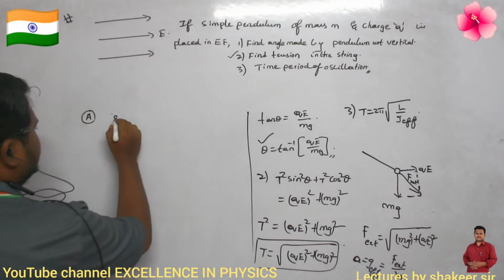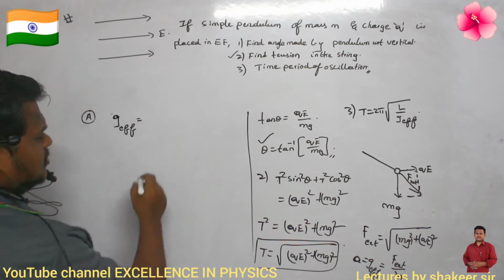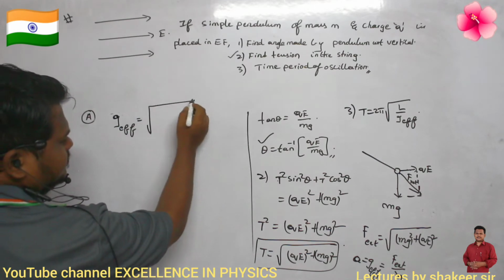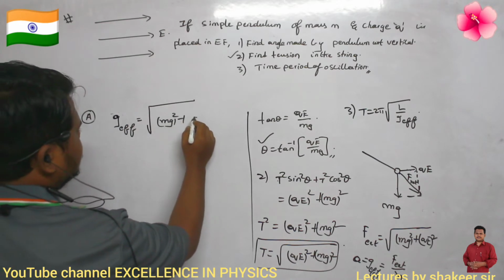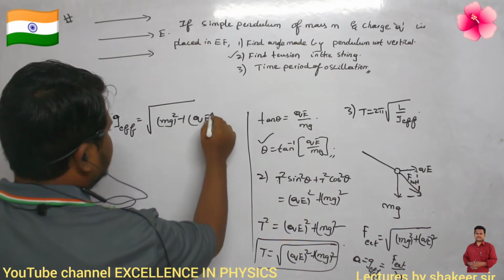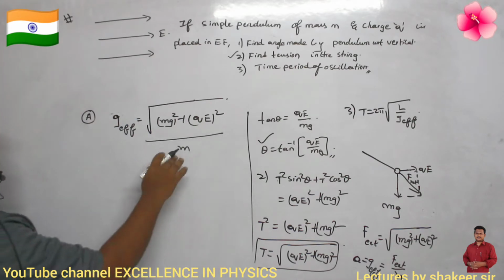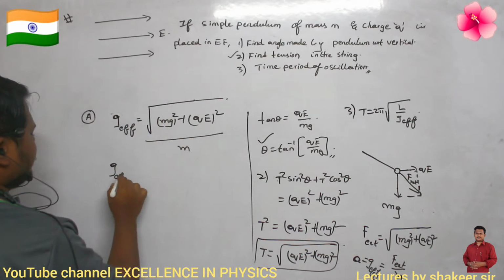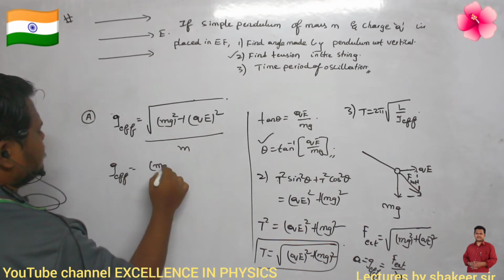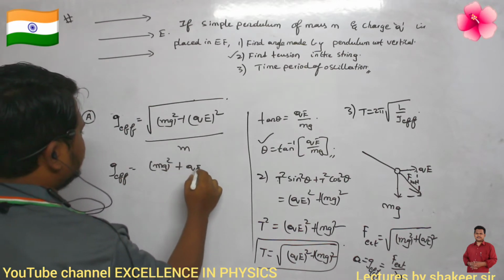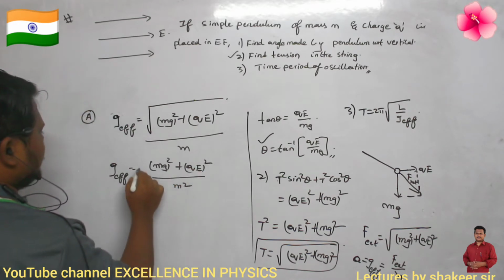So G effective is how much? It is equal to the square root of (mg) whole square plus (QE) whole square, divided by M. Or if you want to take M inside the root, then I can write (mg) whole square plus (QE) whole square divided by M square. I can write it like this also.